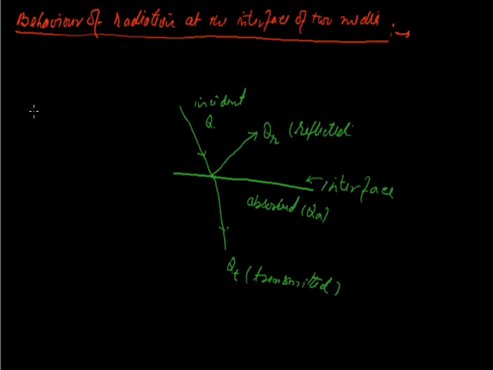Here is medium 1, and this is medium 2. This is the interface. Total incident light is Q, and it is divided into three parts.